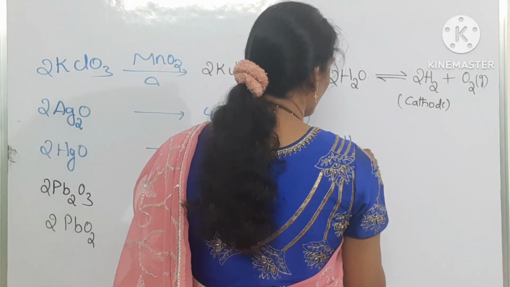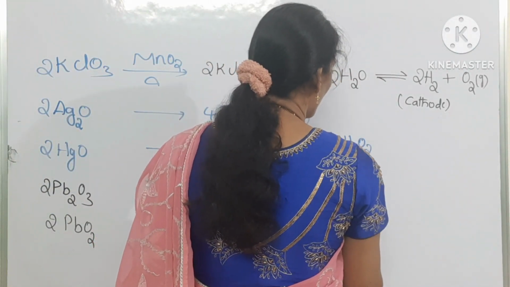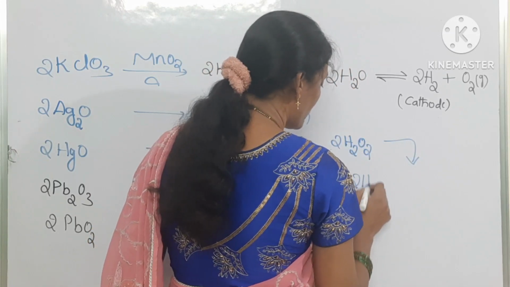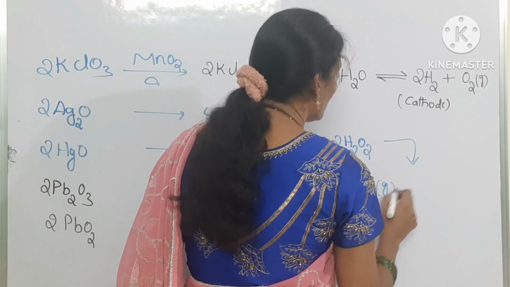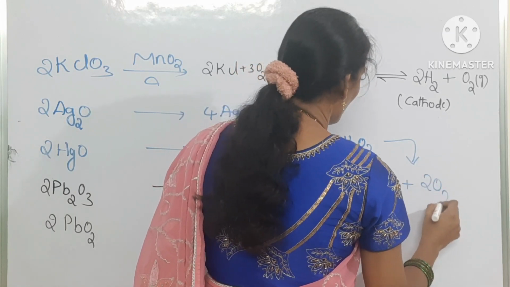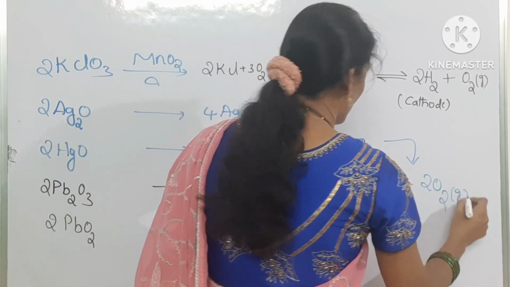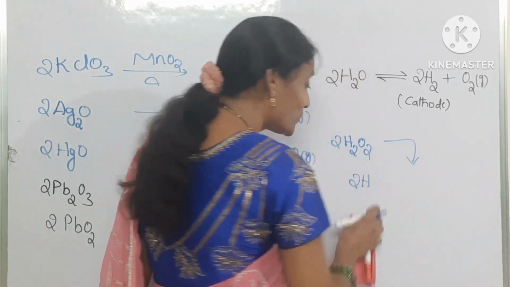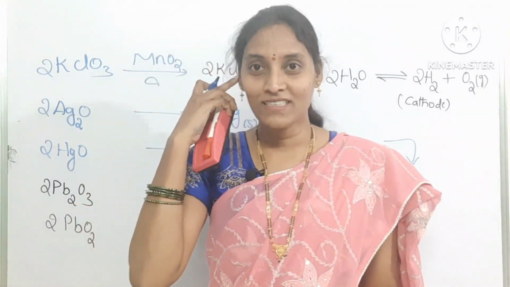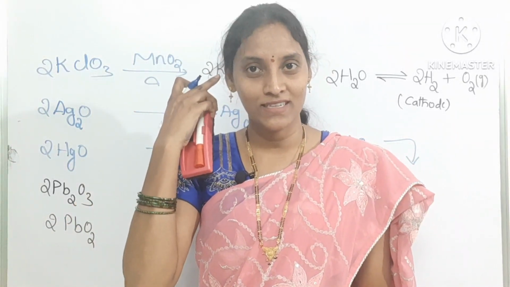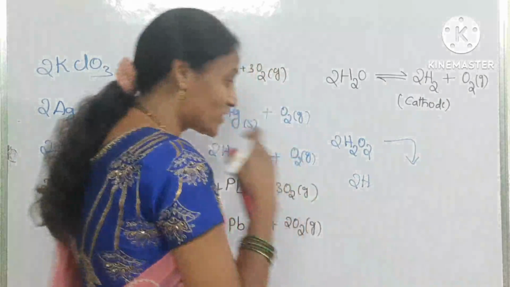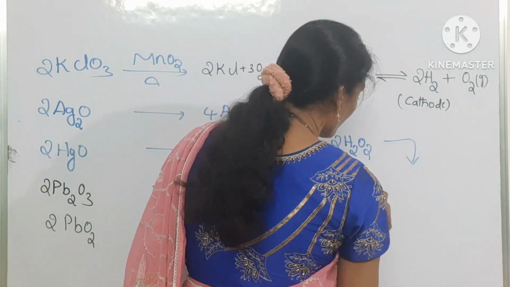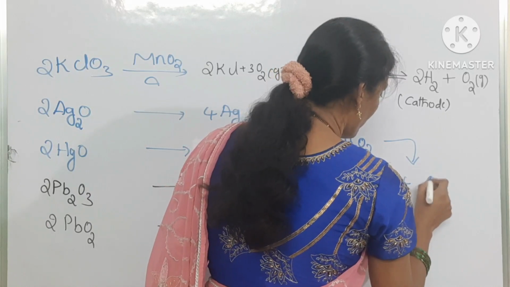And also decomposition of hydrogen peroxide, H2O2. Here you can take 2 moles. Here you will get H2O, because we use H2O2 to clean our ears, not H2 gas. Sorry for that. So you will get 2 moles of water and 1 mole of oxygen gas.